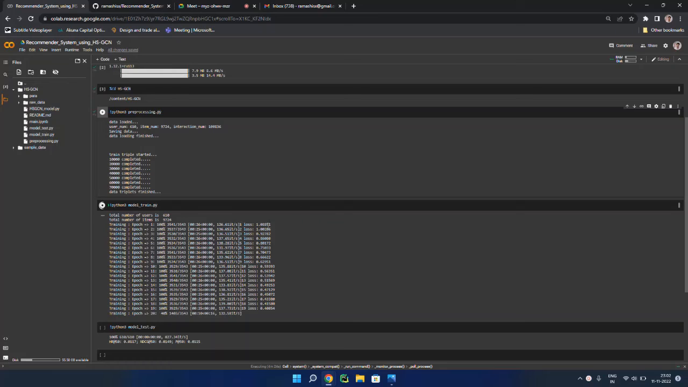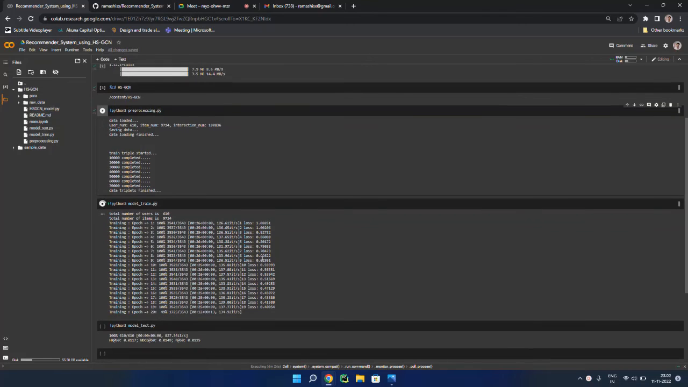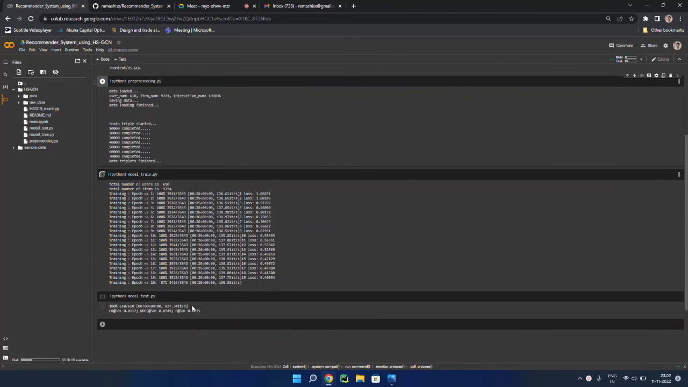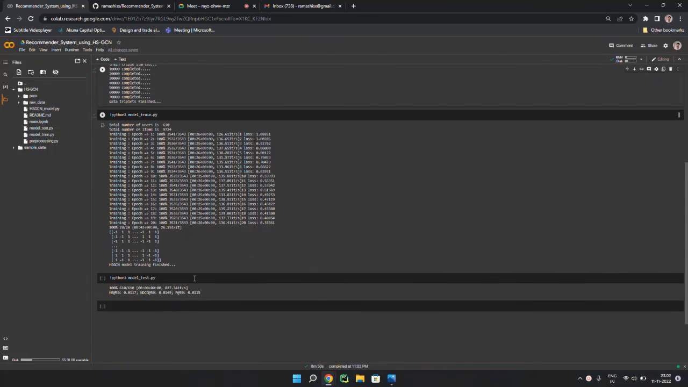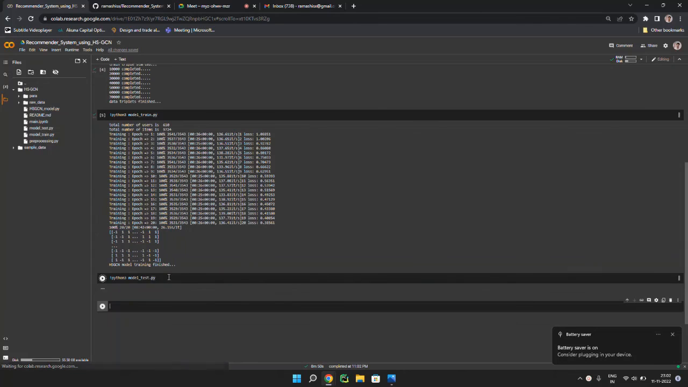So as we can see, the model has almost finished training, and the loss has also come down from 1.08 to 0.4, and the decrease of loss has almost gone constant. So we will stop training here and we will move to the testing part. So this is the model that we have trained, and now we will test it.